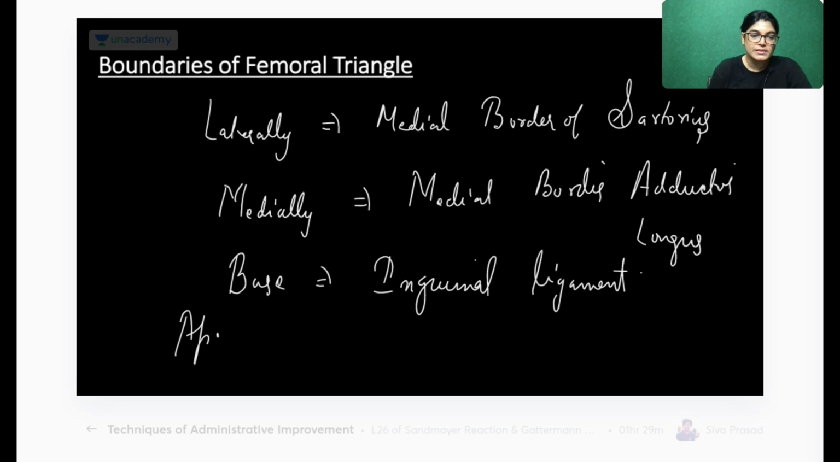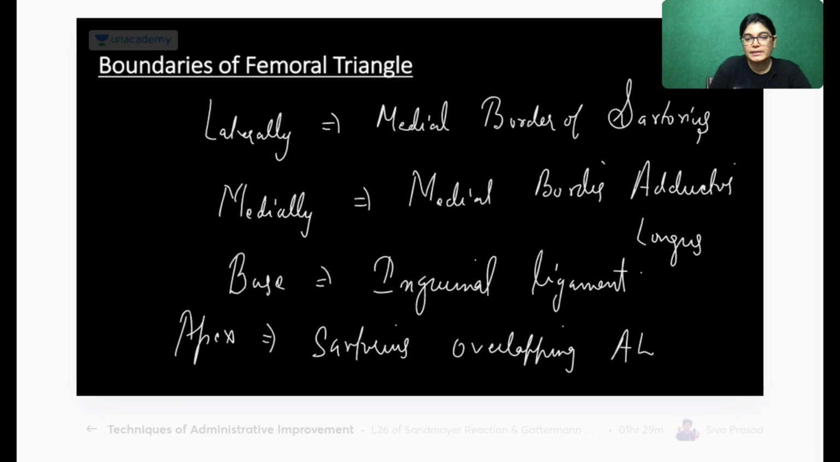What about the apex? The apex is just a region where the medial and lateral borders are meeting. So you can say sartorius muscle is overlapping over which muscle? Adductor longus muscle. So that is forming the apex. So this is the boundary, and we have done with the boundaries.